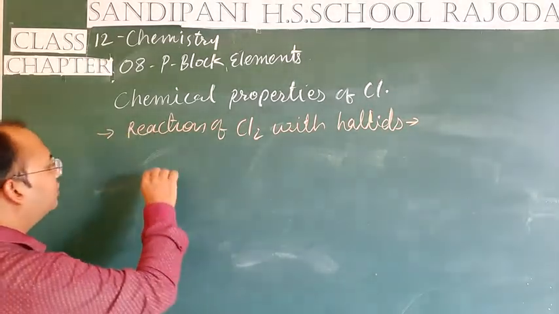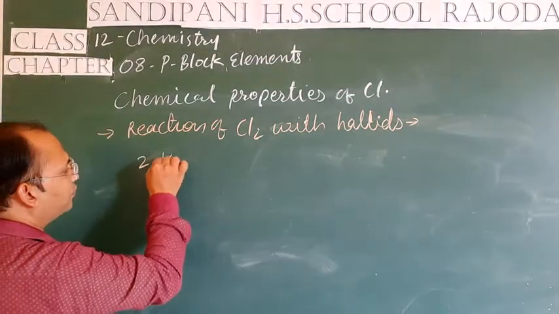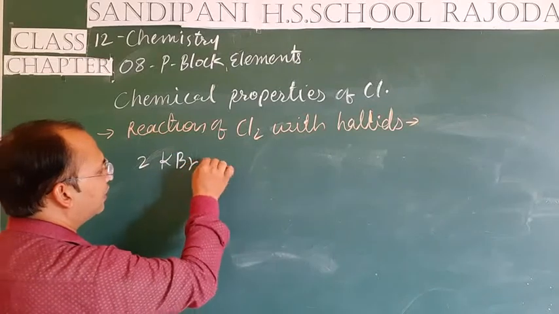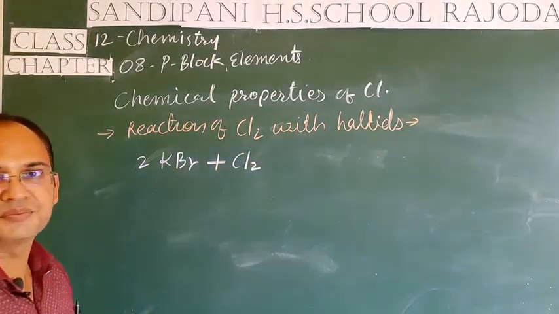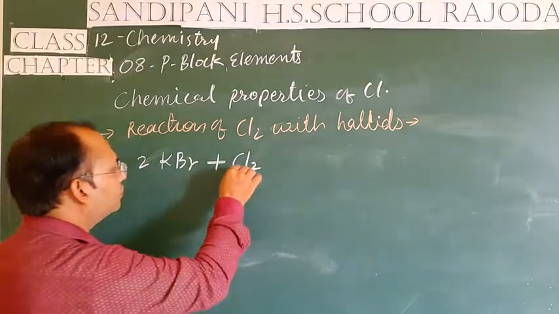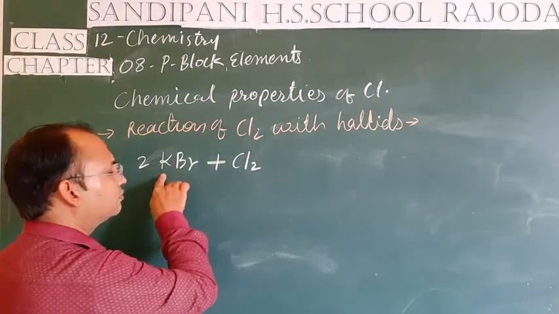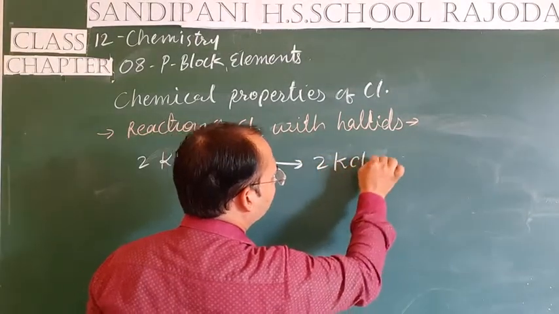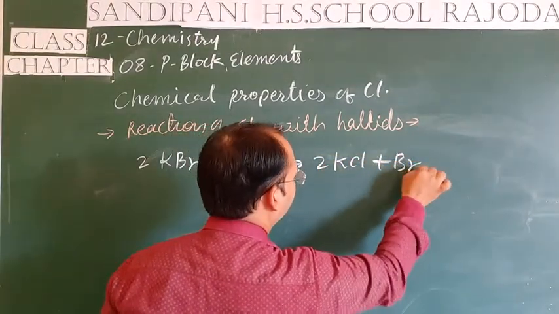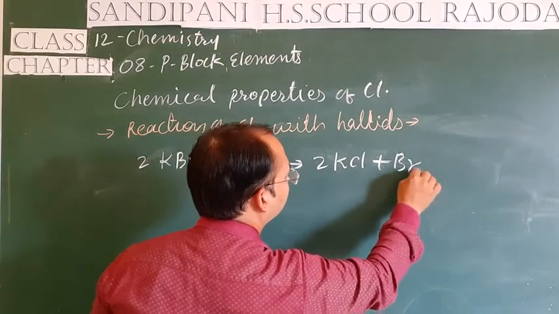So when two molecules of potassium bromide, KBr, are made to react with chlorine, then the chlorine combines with potassium and forms 2 KCl along with the production of a Br2 molecule.